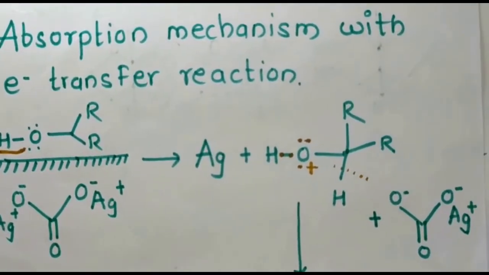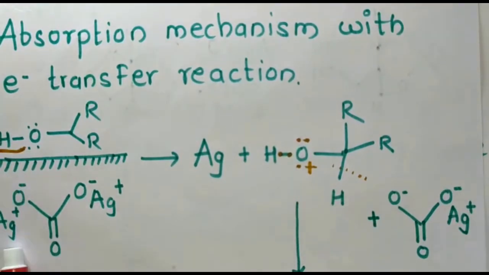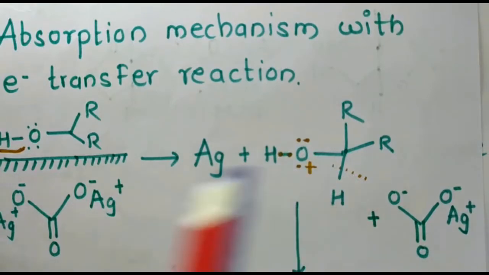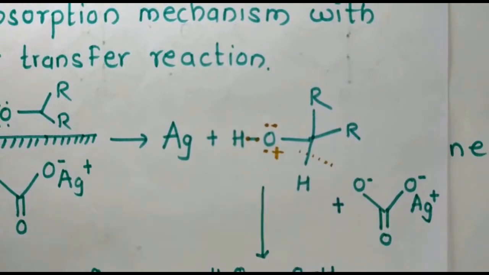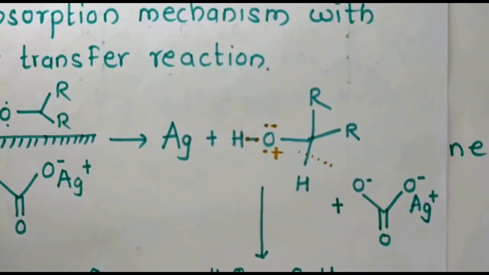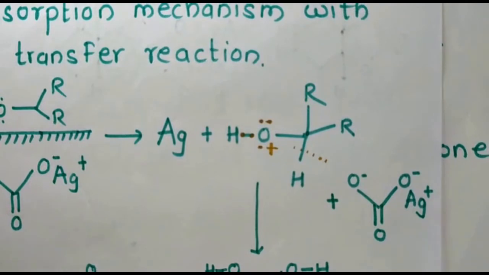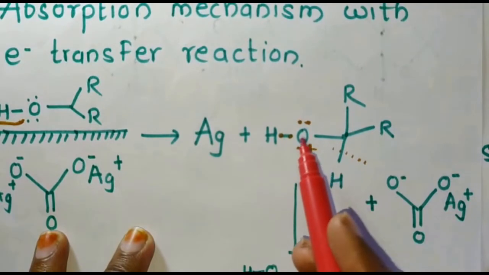Now only one electron is transferred from the alcohol to this silver atom. So there will be a positive charge over this oxygen atom. Now this C-H bond gets broken. Remember that this C-H bond gets broken, and the bonding electron between the hydrogen and oxygen is transferred to this oxygen atom.